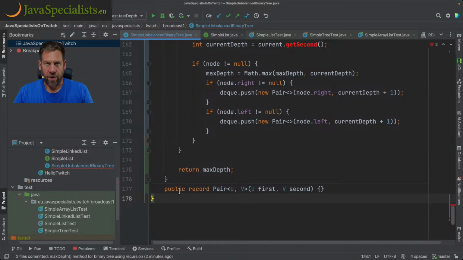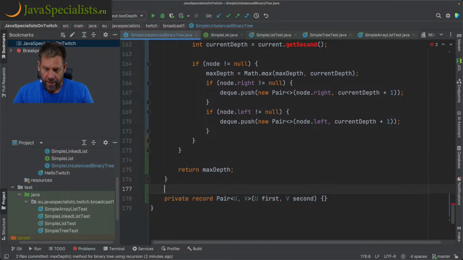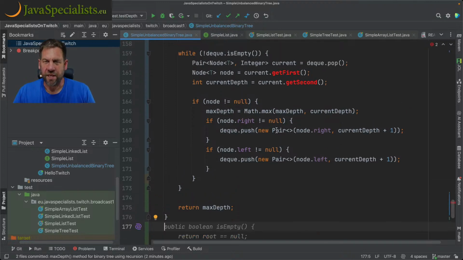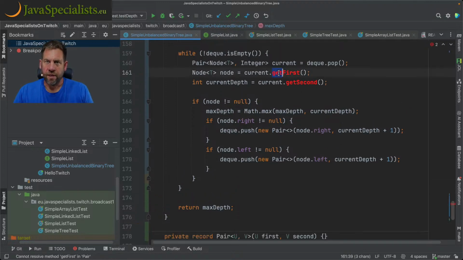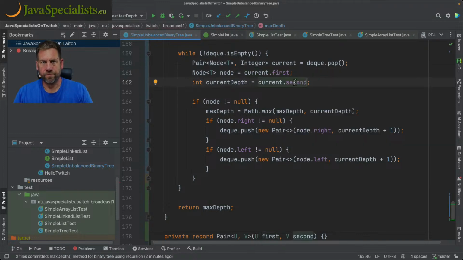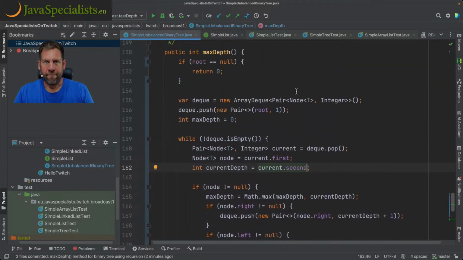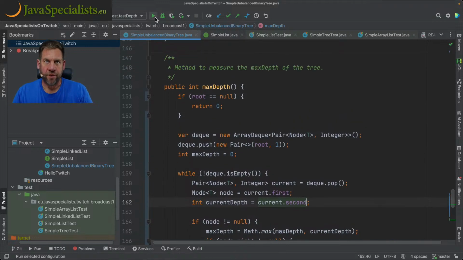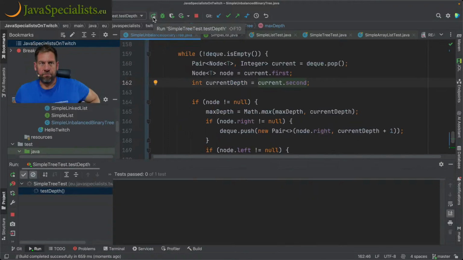So let's make it a private record. So that's of course Java 16, I think 17 for sure. So we put first over here and second. All right. And now we should be able to count this without bombing out, without exploding with the max depth,